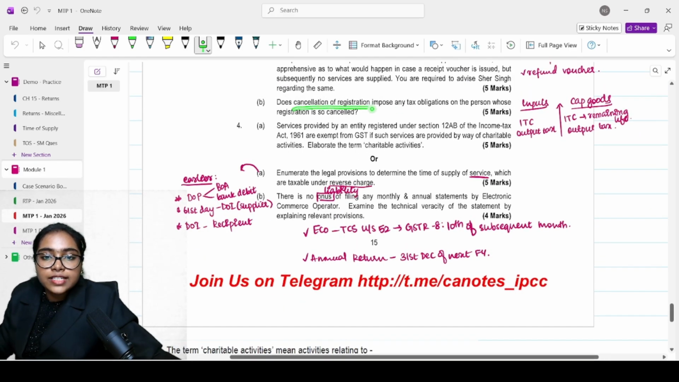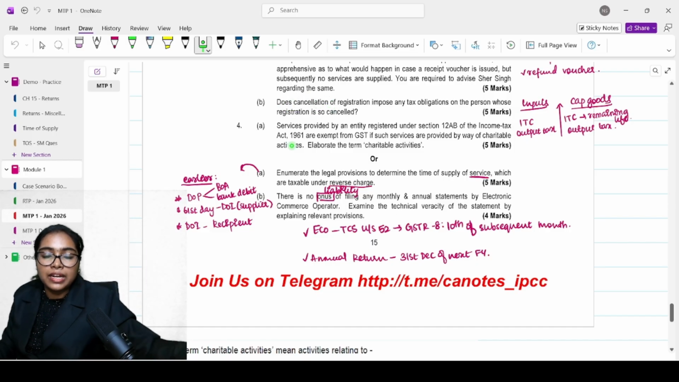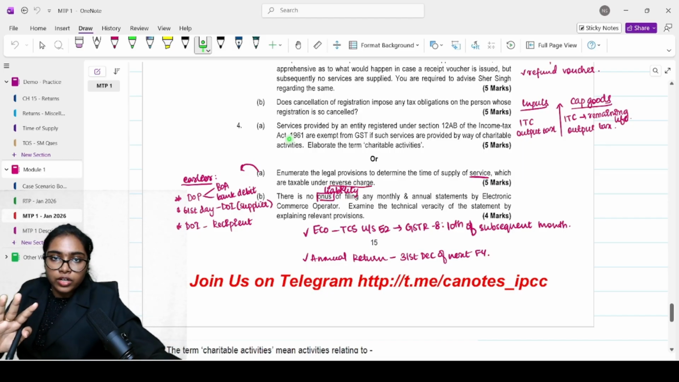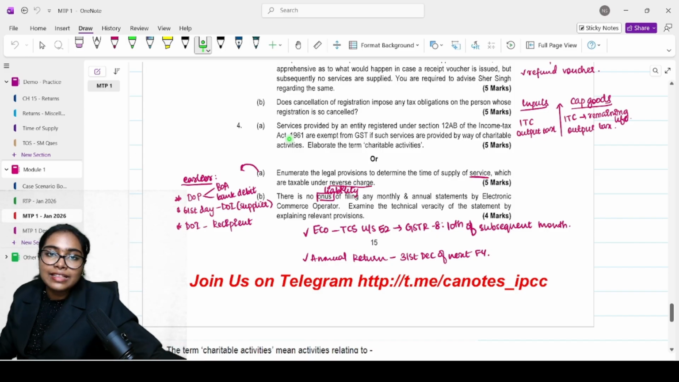Does cancellation of registration impose any tax obligation on the person whose registration is so cancelled? Whatever tax liability they had will not be absolved just because registration is cancelled. They are still liable for whatever is pending. They need to file the pending returns. After cancellation of registration, no more returns can be filed. If cancellation took place in October, then for November, December, January, they cannot file the returns. But whatever was pending up until October, they definitely have to file the returns and pay the taxes and obligations.